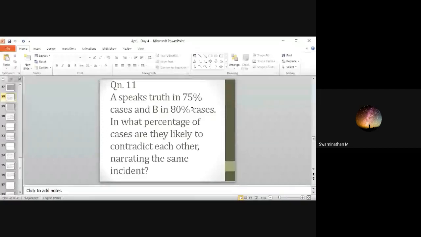Narrating the same incident. So for this, they have to contradict means it is like A is speaking truth, B is lying. So A B bar or A bar B. So you have to use this formula. That is, one possibility is A is speaking truth, B is lying. So it will be A B bar. Probability of P of A into P of B bar, or P of A bar into P of B. Find the answer.